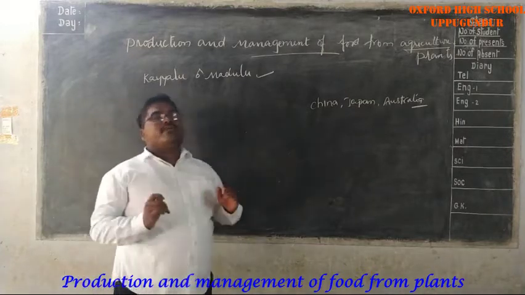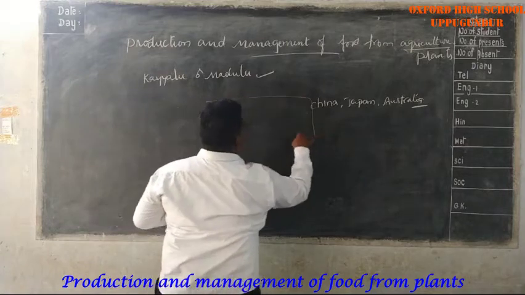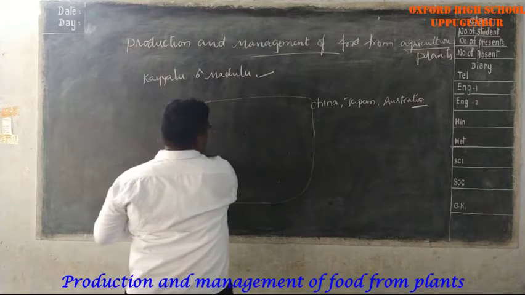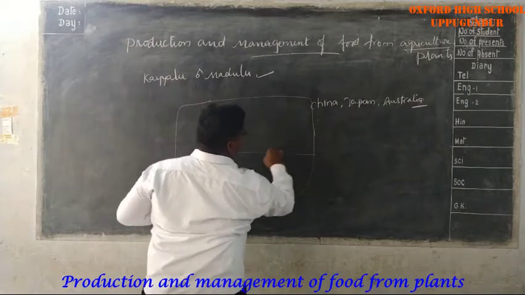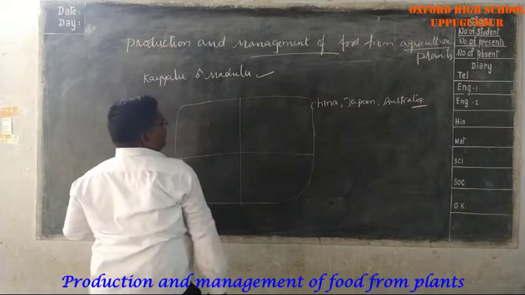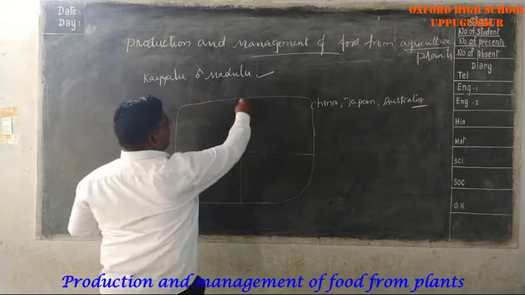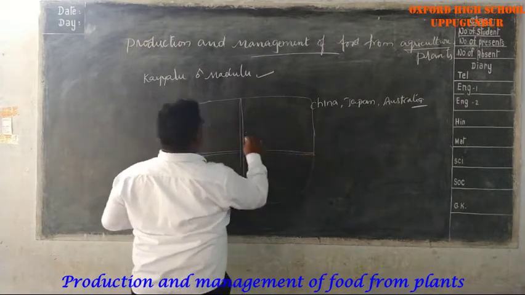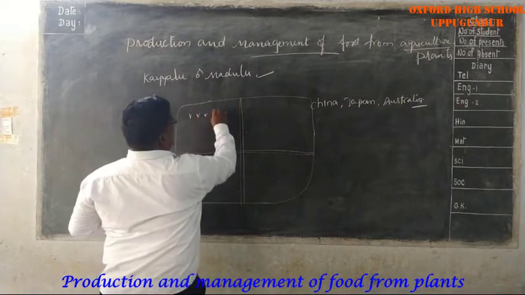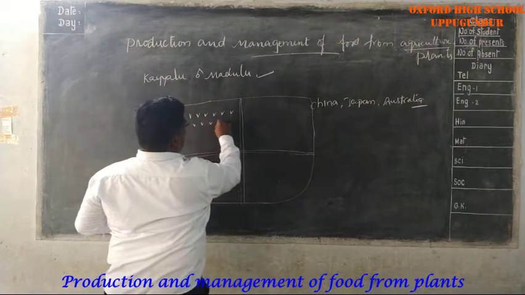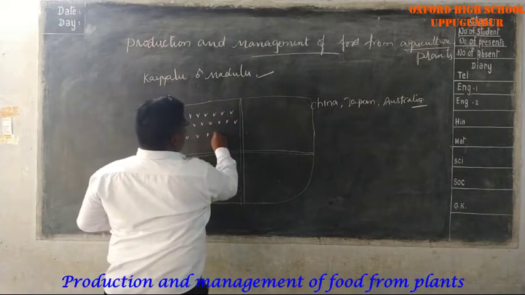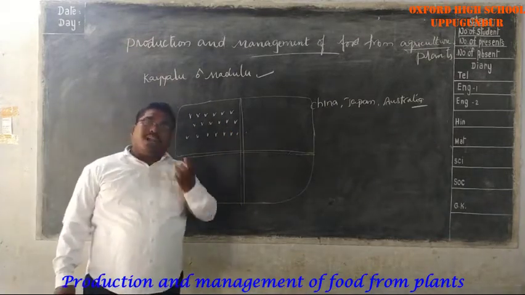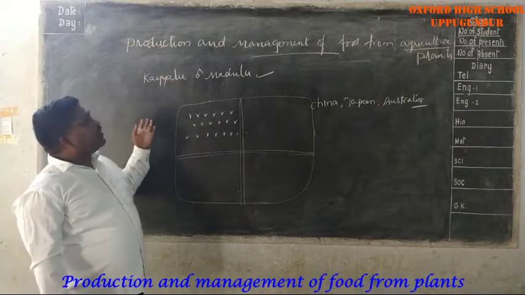What is the importance of dividing the field? For example, this is a field. They divide it into plots like this, by making the bunds. So before growing the crops, the farmers divide their field into plots, that means kayalu or madulu.